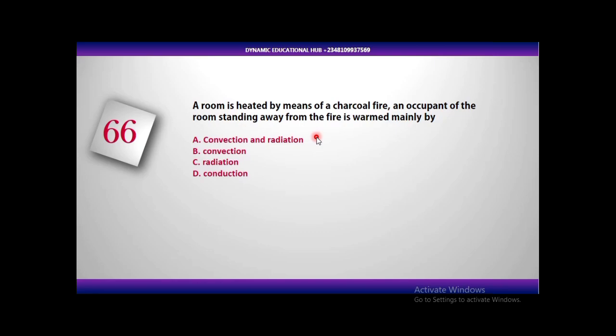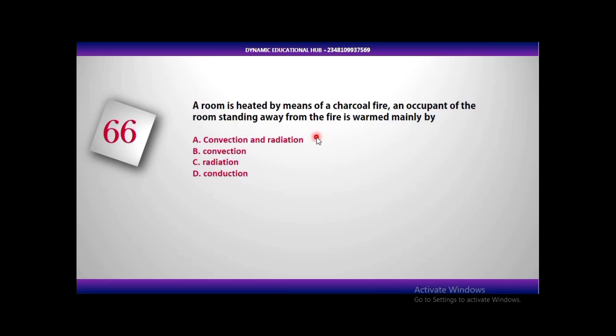A charcoal fire is going to radiate. That means it's going to give color. We all know the color of coal. When charcoal is burning, you see it is red. It's showing color, which is what? A radiant energy. Radiation. If you are talking about radiation, you are talking about heat that is generated as a result of what? As a result of the color.